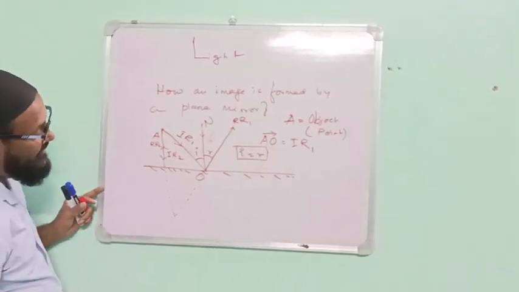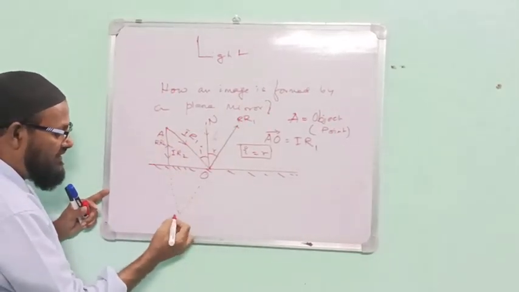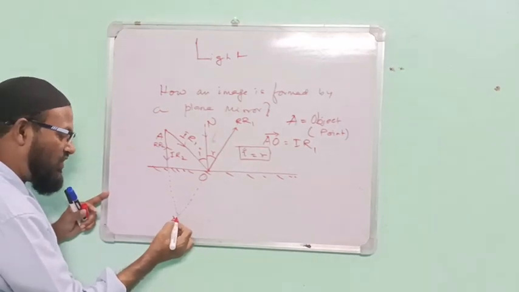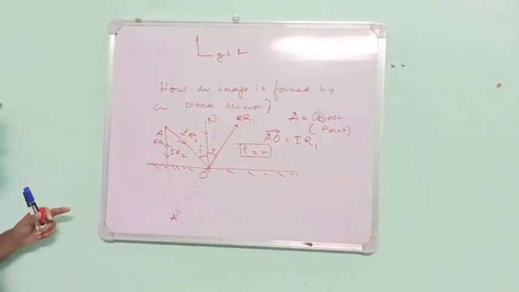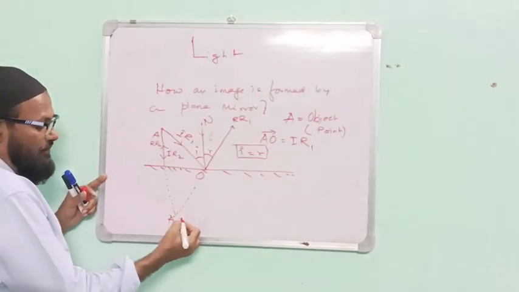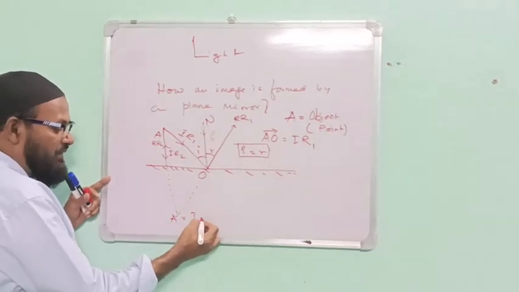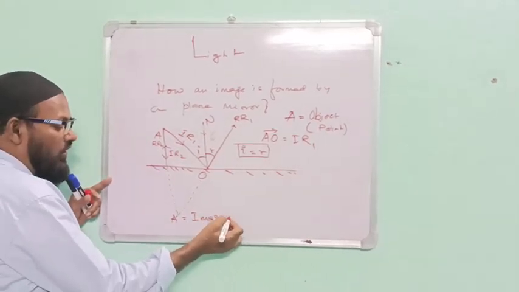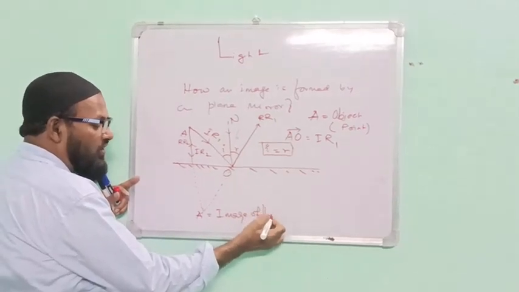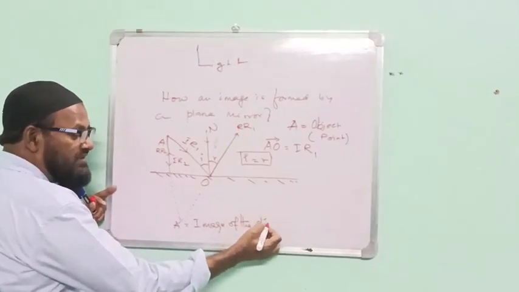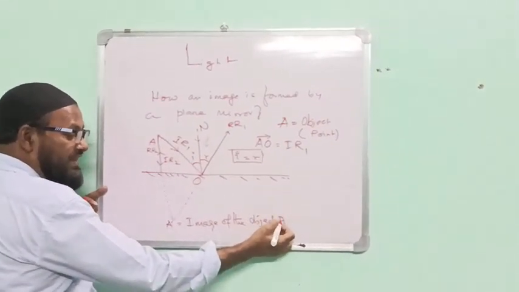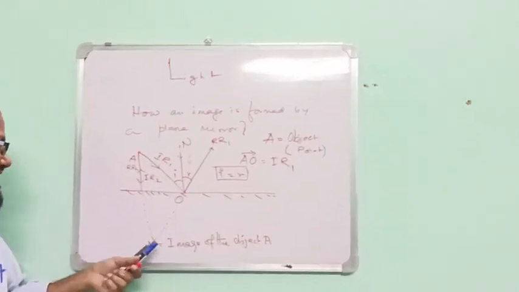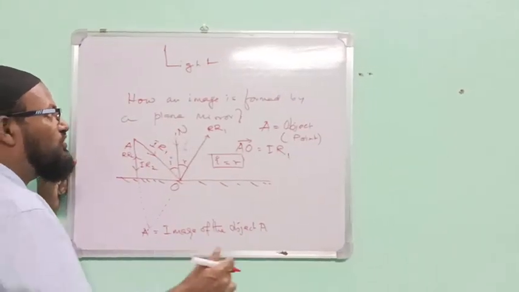This point is known as A dash or A1. This is the image of the point or the object. The object is A. Now question: this image is of two types.